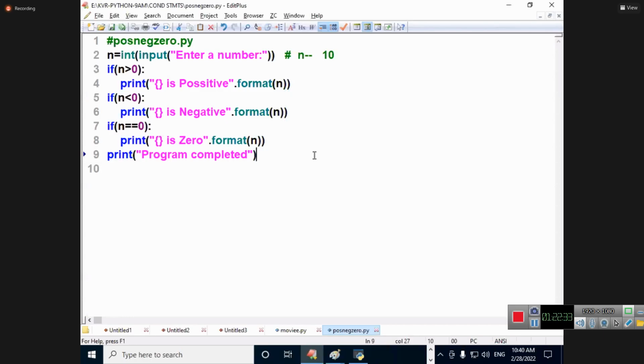And once again, I am saying it depends on the program. We need to write the logic. We cannot write whatever logic you know. Your logics you should not apply in the given problem. Depending on the logic, we need to apply the program. So we cannot write whatever way we like. Okay? Take care about it.